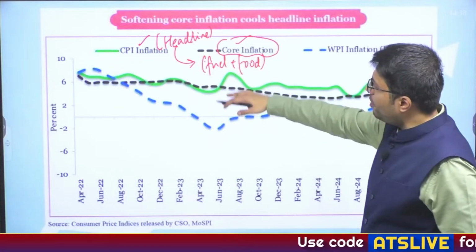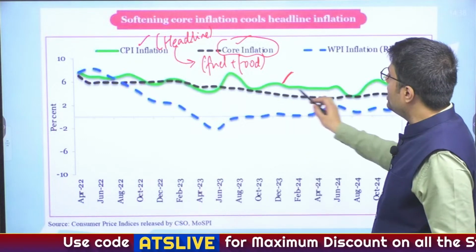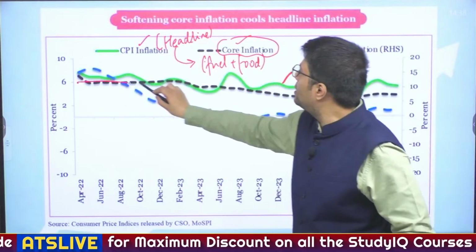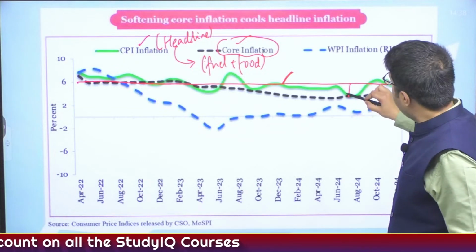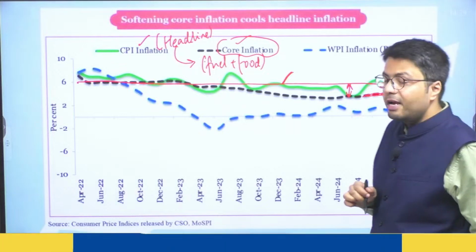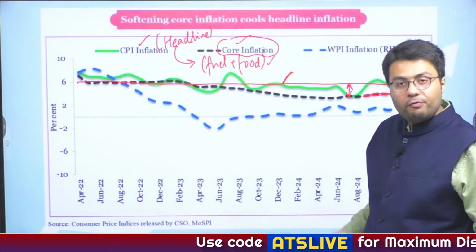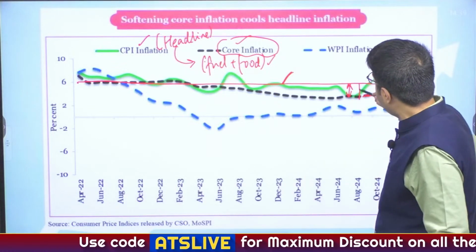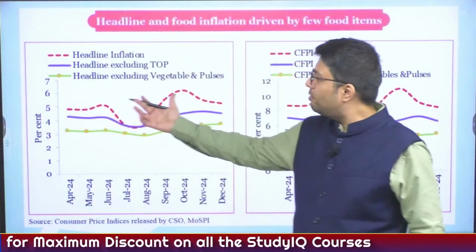Now if you see from here, India's headline inflation, which is represented by this green line, has stayed very close to 6% here. Understood? However, when you deduct food and fuel inflation, India's core inflation is at a much more comfortable level. And what does it mean? That there should be some factor, particularly food and fuel, which has contributed to the increase in India's inflation. Understood?